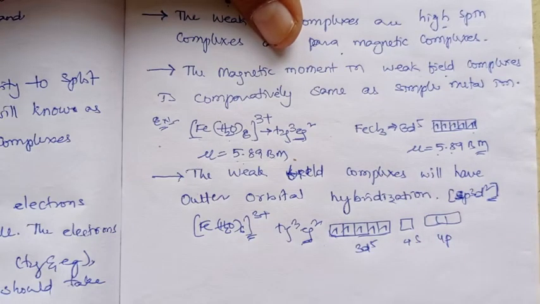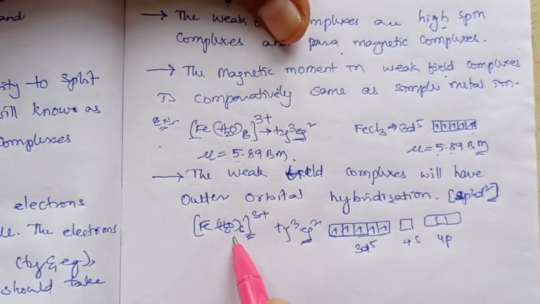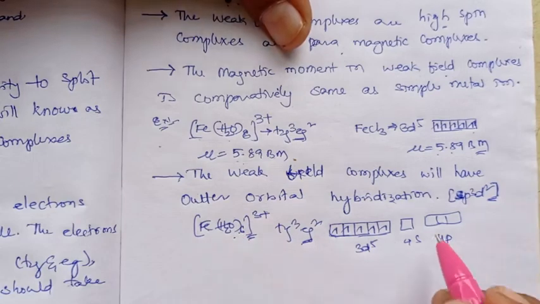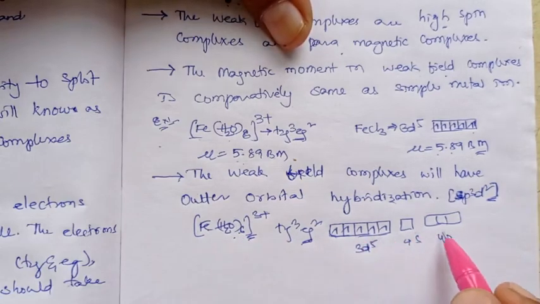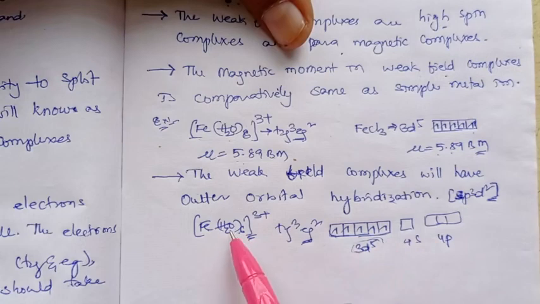The 6 ligands require 6 empty orbitals to form bonds between iron and the 6 aqua ligands. Here the 5 electrons in 3d5 do not allow the ligand electrons to occupy this 3d area.